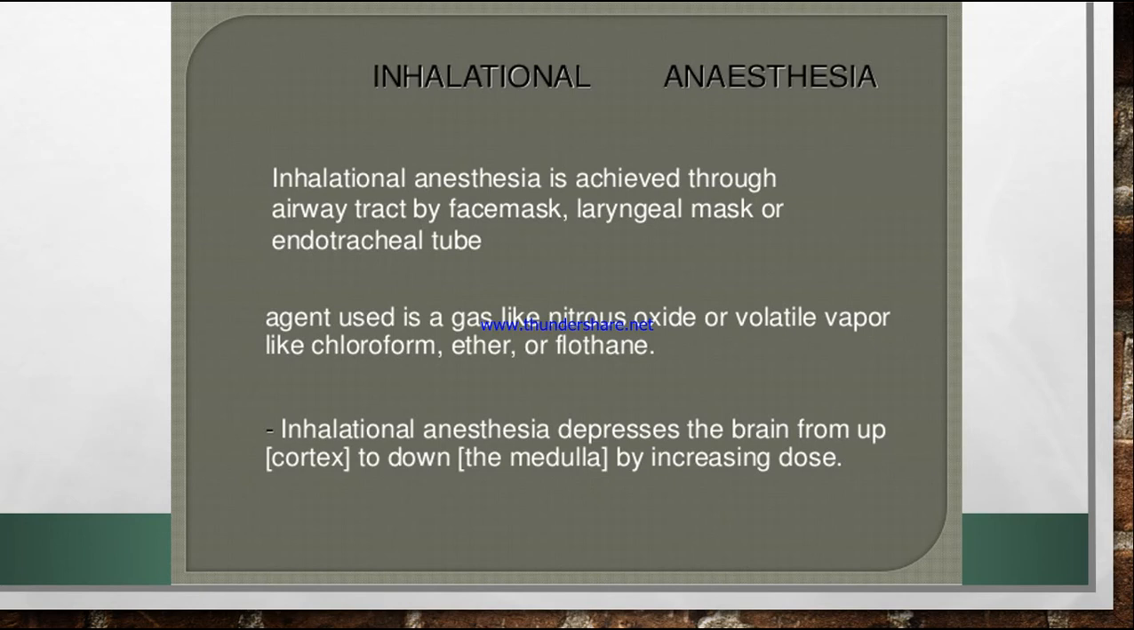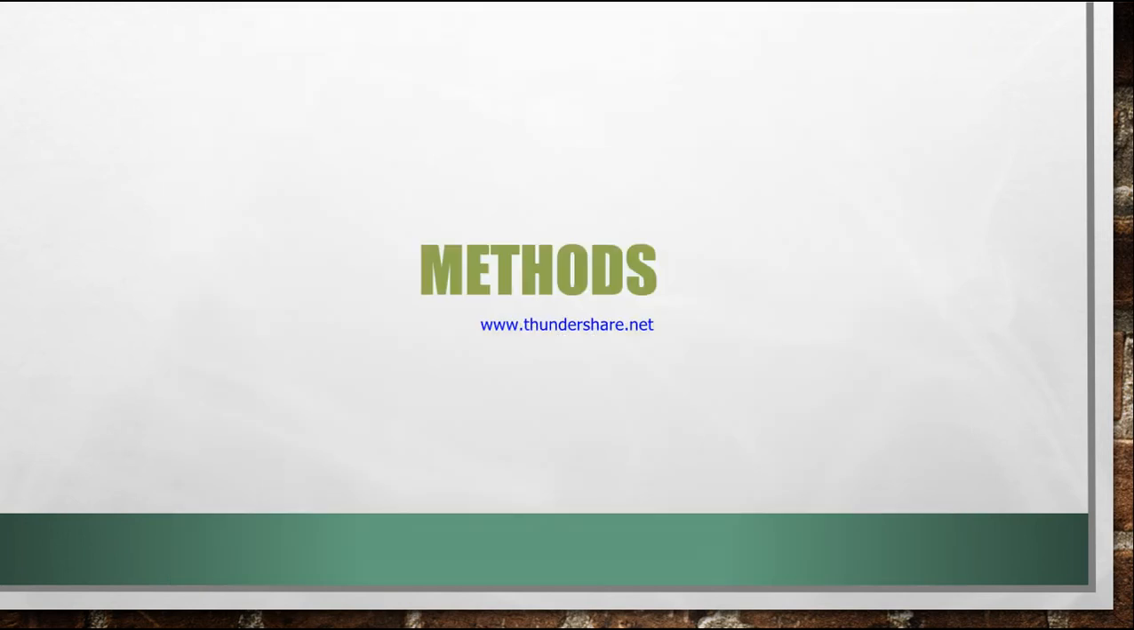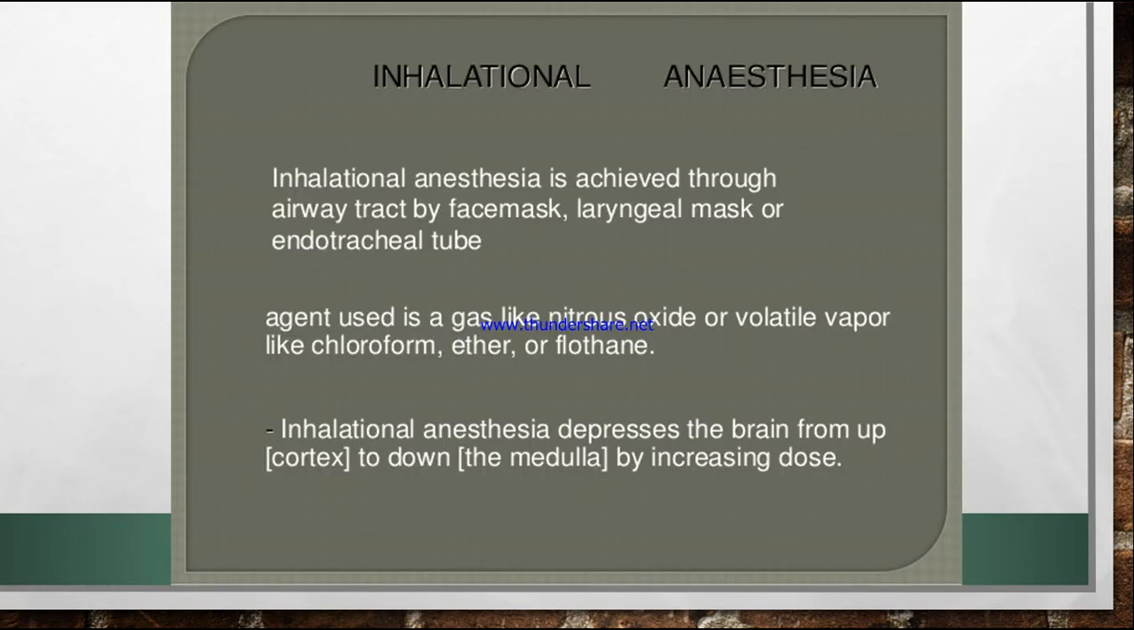Now coming to the methods, there are various methods of anesthesia. We are done with types of anesthesia. Now coming to the methods of anesthesia, first is inhalation. By inhaling, we can give this using a face mask, a laryngeal mask, or an endotracheal tube. The agents used are gases like nitrous oxide, and volatile vapors like chloroform, ether or halothane. These are some of the gases given in inhalation anesthesia.